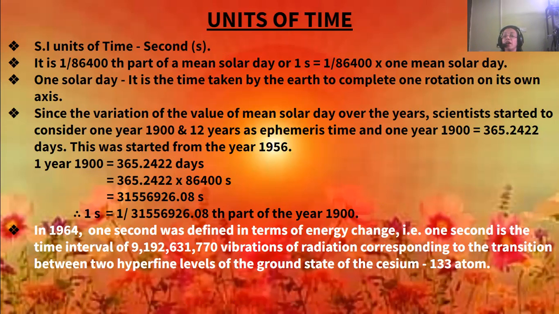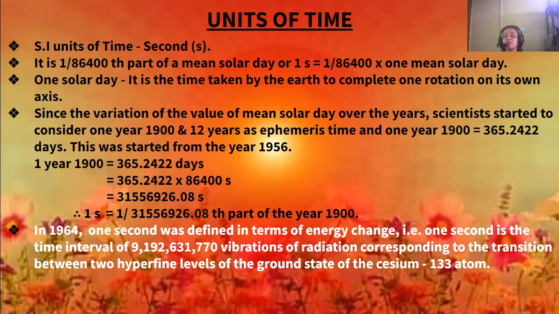What is a day in seconds? It is 86400 seconds, since 1 solar day is 24 hours, broken up into hours, then minutes, and then seconds.